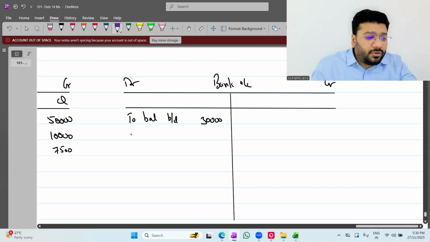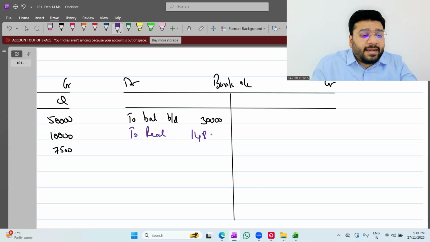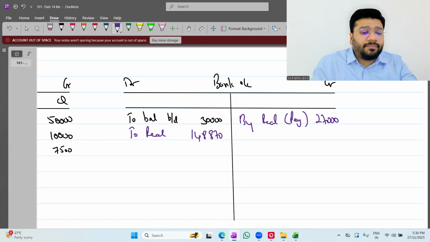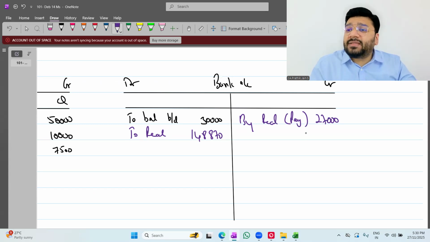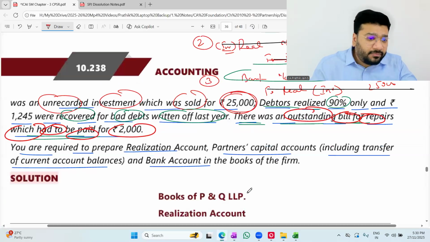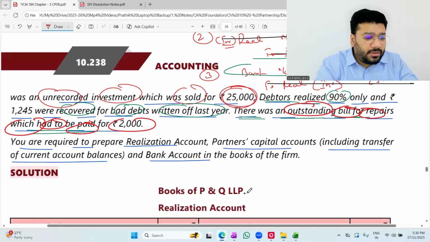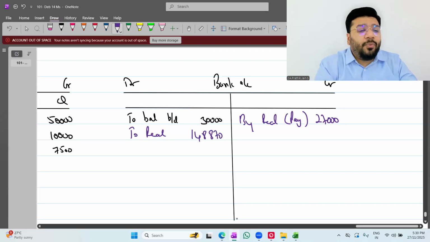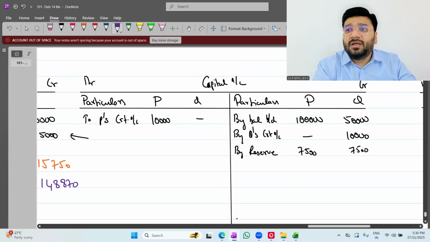In bank account, to realization, this is the receipt, 1,48,870. And by realization, this is the payment, 27,000. Any problem? So far, we have taken care of the double entry system of accounting. Have we missed out anything so far? No. That's all.